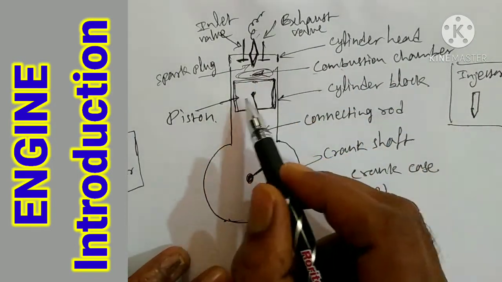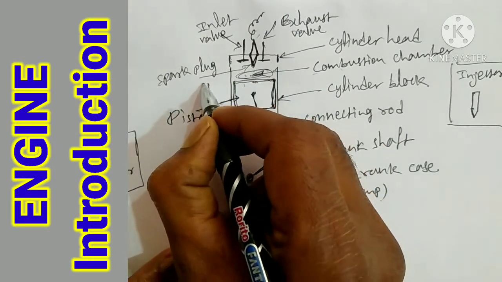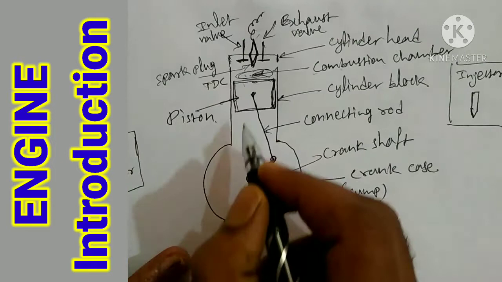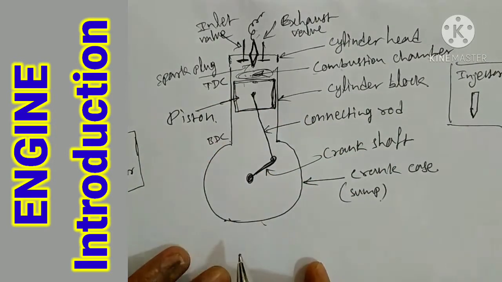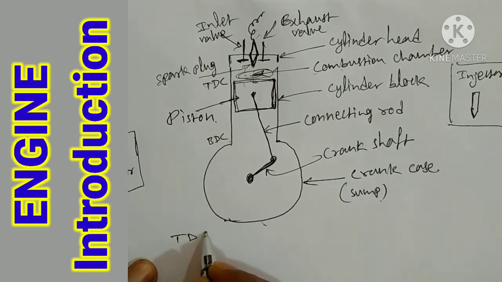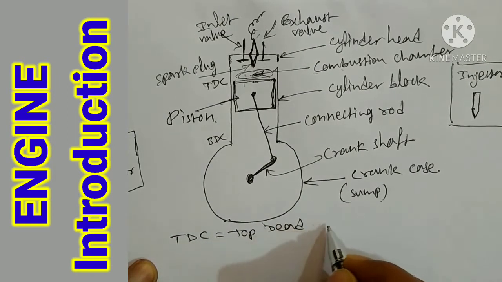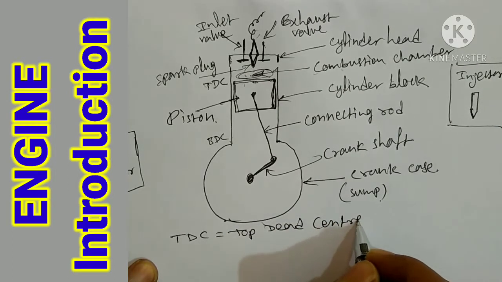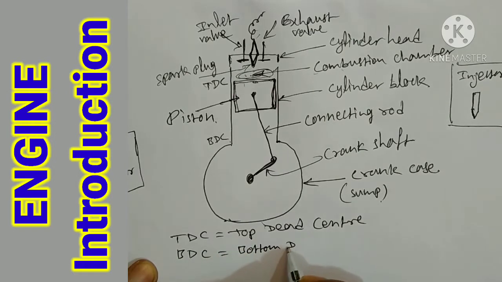When the piston is at the topmost place, it is called TDC, top dead center. When the piston is at the bottom, it is called BDC, bottom dead center.